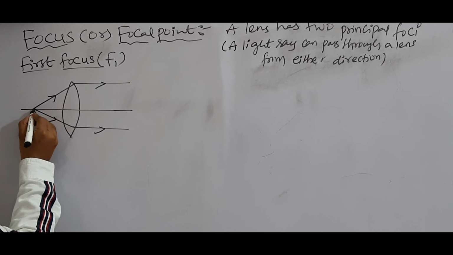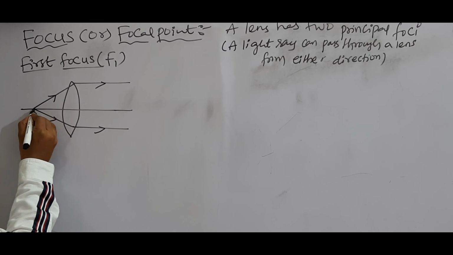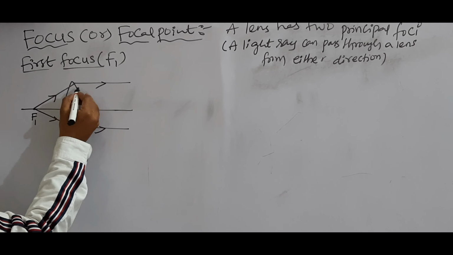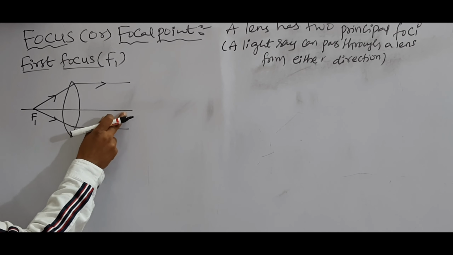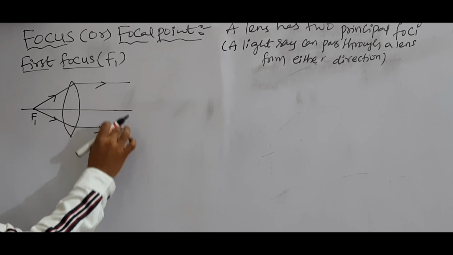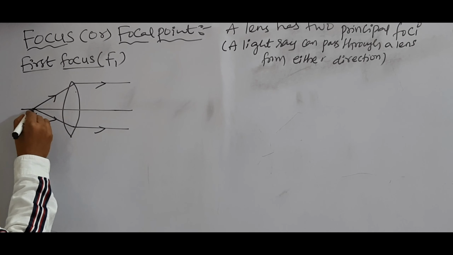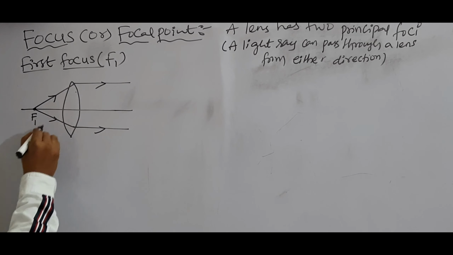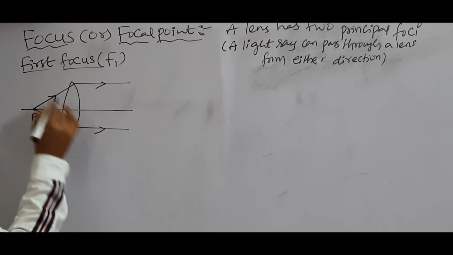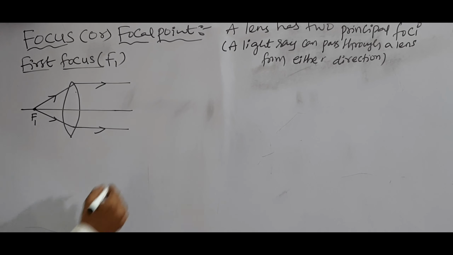So after refraction, if the light rays are parallel, then the starting point on the principal axis is called first focus for convex lens.